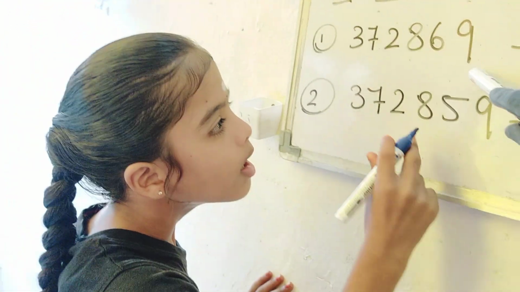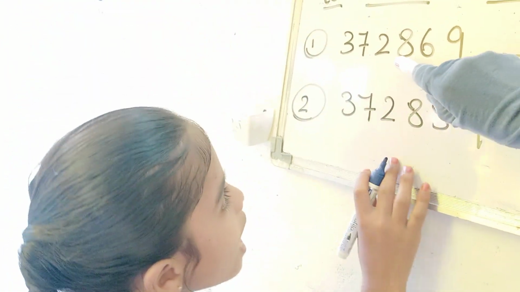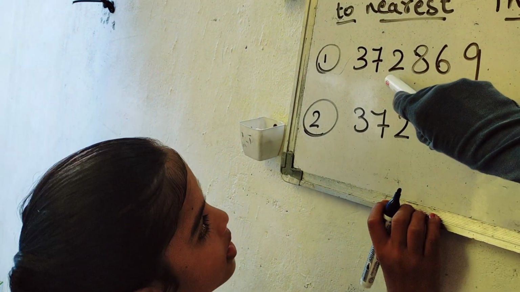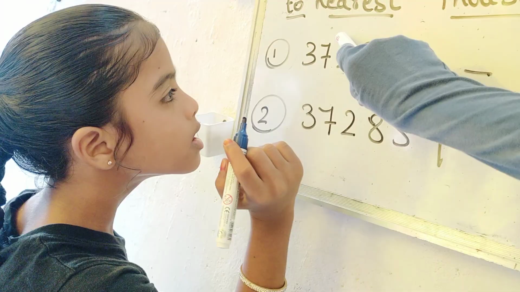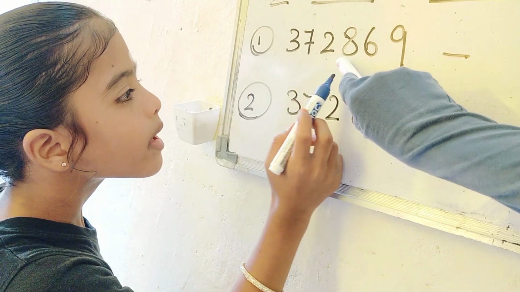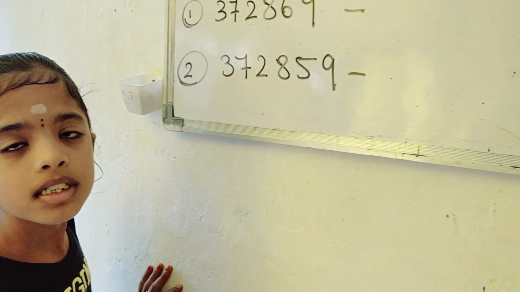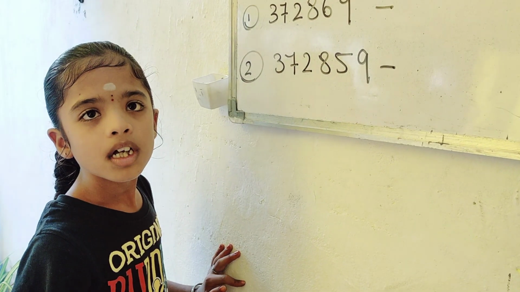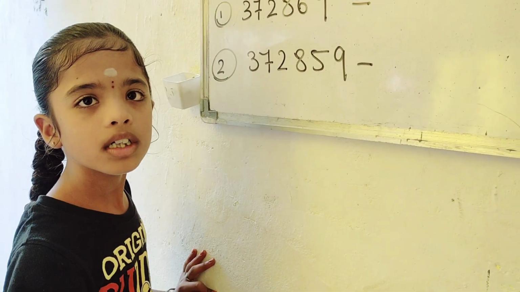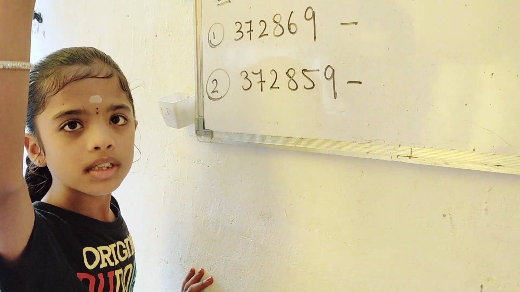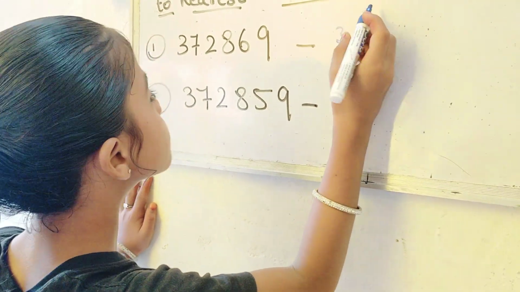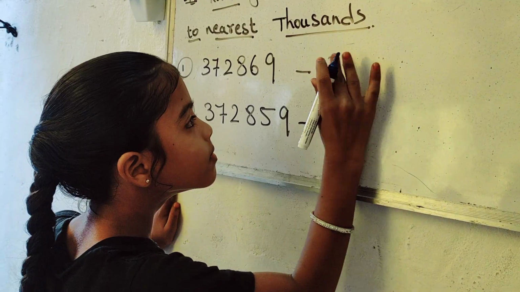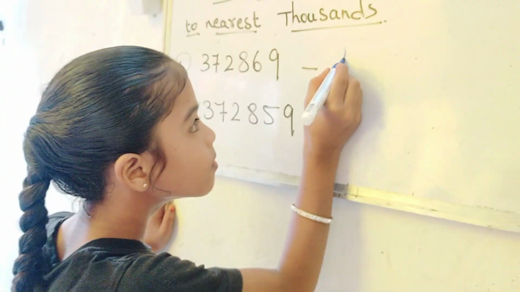So now you have to round off the number to the nearest 1,000. So Samyukta, look here. This is ones, tens, hundreds, 1,000. So you have to look at the number on its right. On its right, what is there? 8. So 8 is more than 5 or less than 5? More than 5. So you will round up or round down? Up. Round up. Yes, very good. So now write the digits. Start writing the digits. Write it little big, dear.